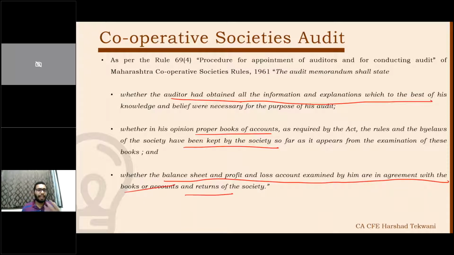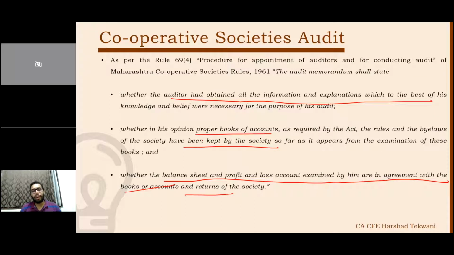Okay, now when I say agreement with the books of accounts, then we need to make sure the AS are being followed, balance sheet and P&L are properly prepared, books of accounts are properly kept, and we will say it is properly kept when the appropriate accounting treatment as per the applicable accounting standards has been given. So for example, lease, appropriate lease treatment as per the accounting standard has been given, then only we'll say okay, proper books of account has been maintained.